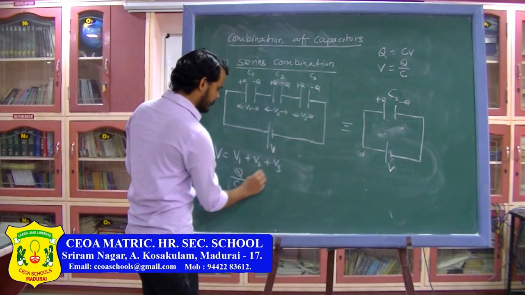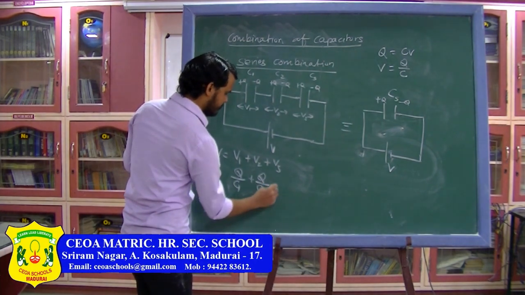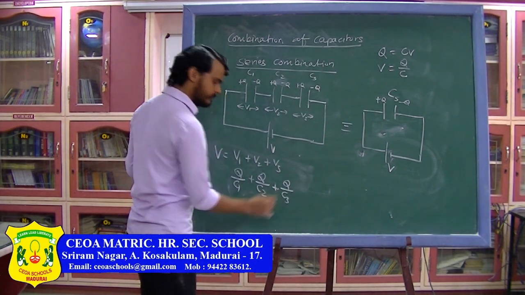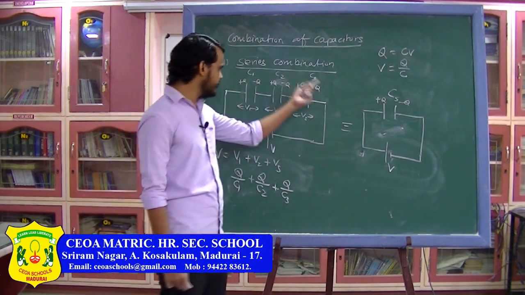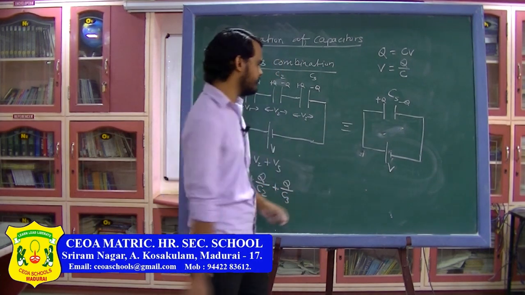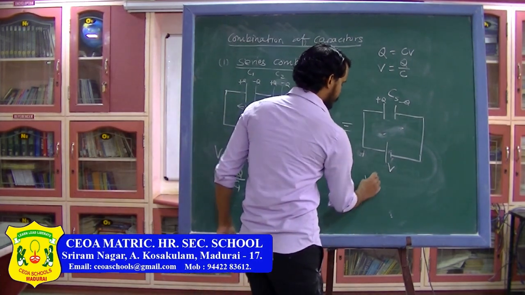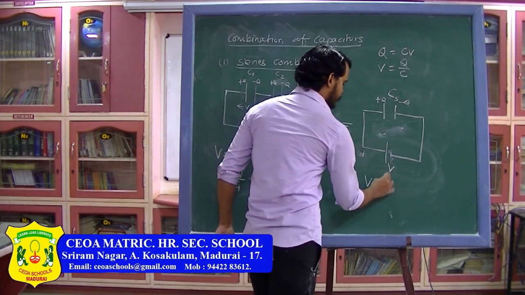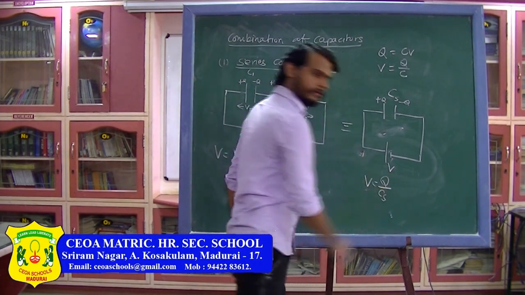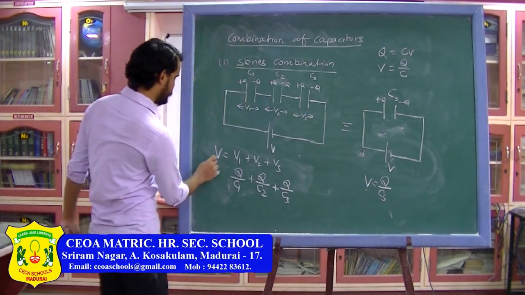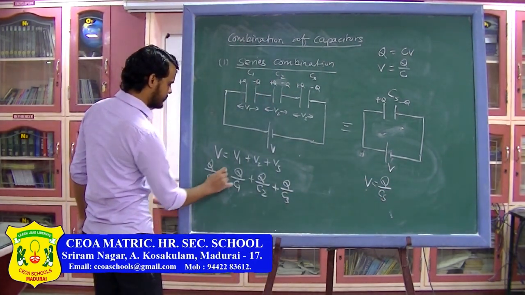Similarly, V2 can be written as Q divided by C2 and V3 can be written as Q divided by C3. Now I want to replace all these three capacitors with one single capacitor. So the potential across this capacitor will be V, which is equal to Q divided by CS. So from here the value of V can be written as Q divided by CS.